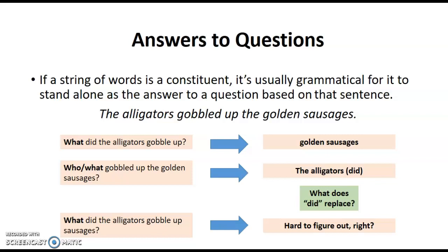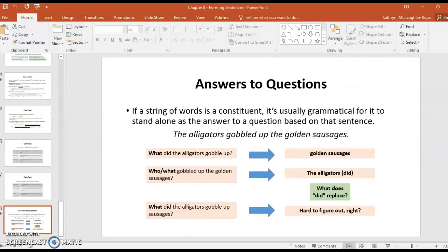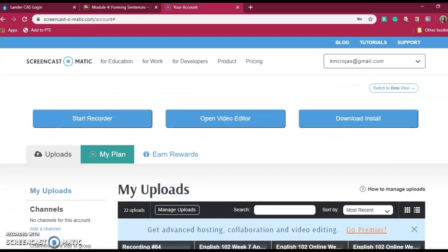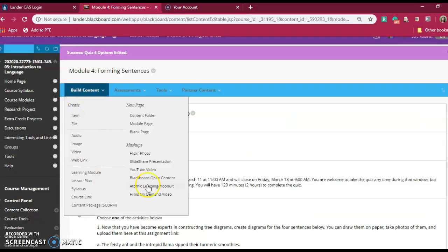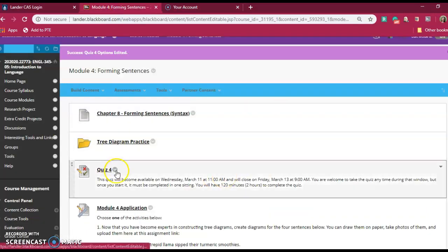Okay, so those are basically all the constituents that you need to know about before you attempt quiz 4. And we'll come out of our presentation here. I have uploaded the current form of it within the Module 4 folder. And once you head back into Blackboard, you'll see in the Module 4 folder that Quiz 4 is now available.